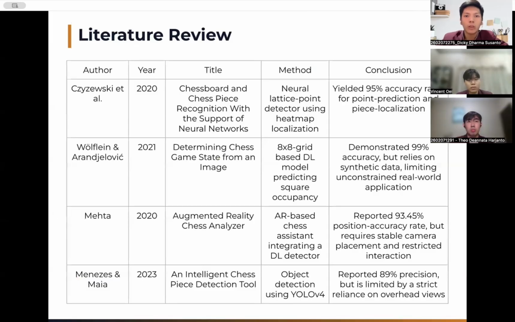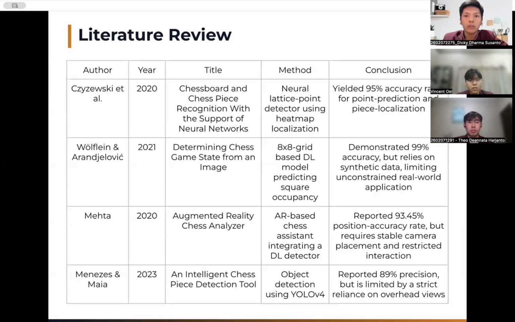Mehta built an AR-based chess assistant with about 93.45% accuracy, but again, it needed a stable fixed camera setup. Menezes and Maya used YOLOv4 and reached 89% precision, but only from a strict overhead angle.